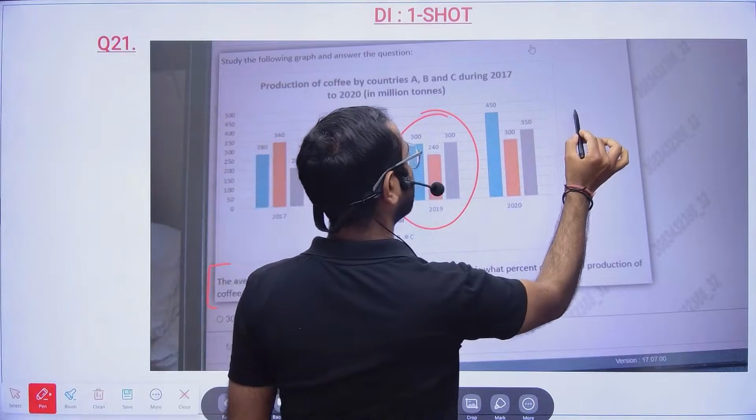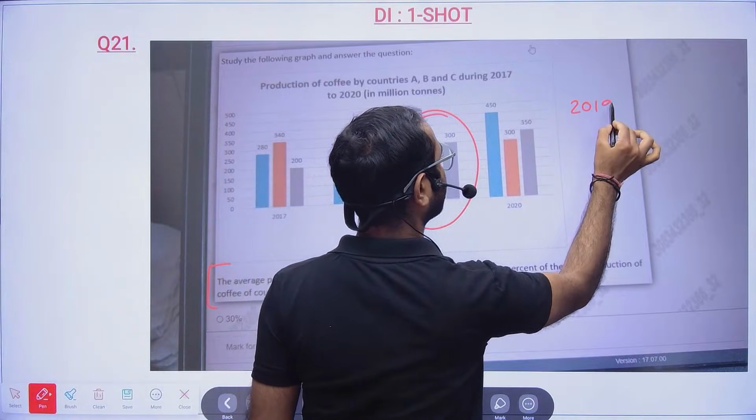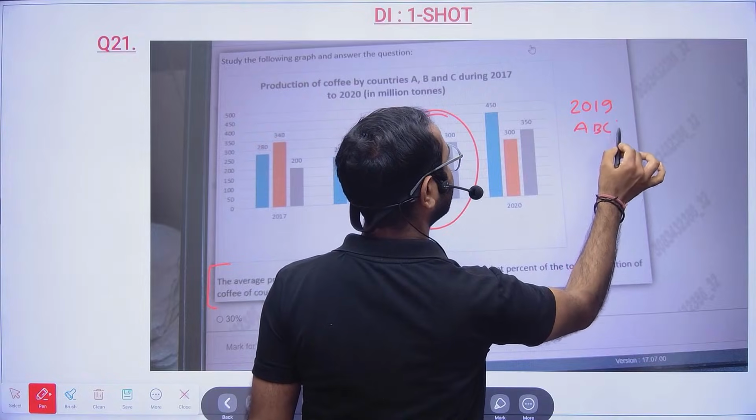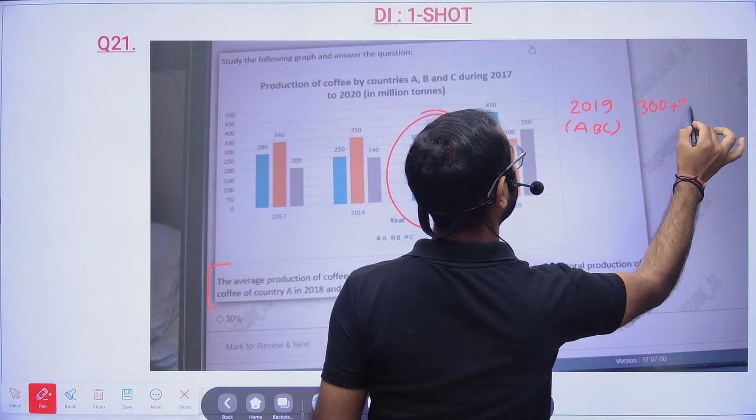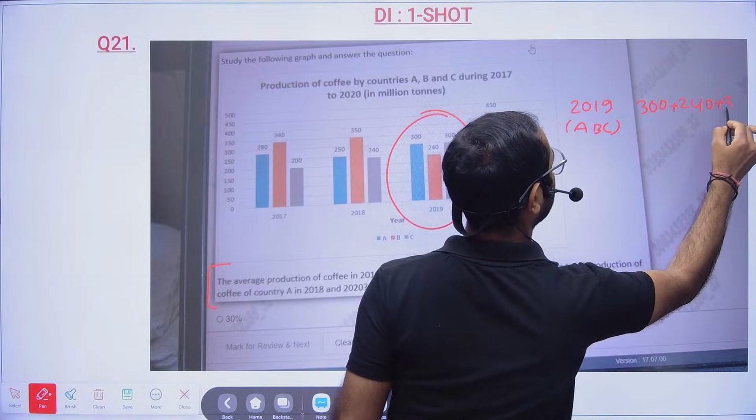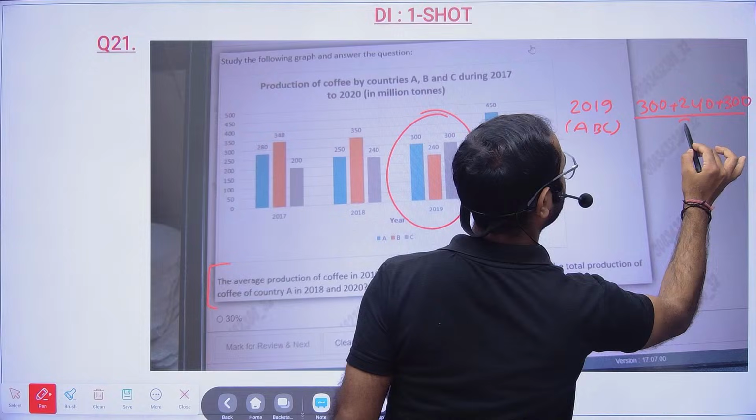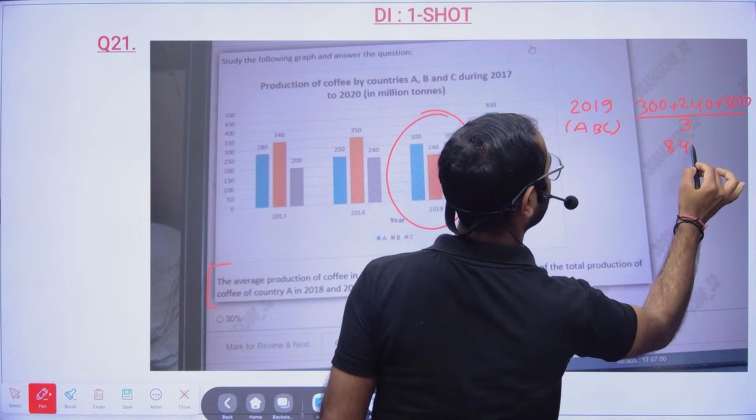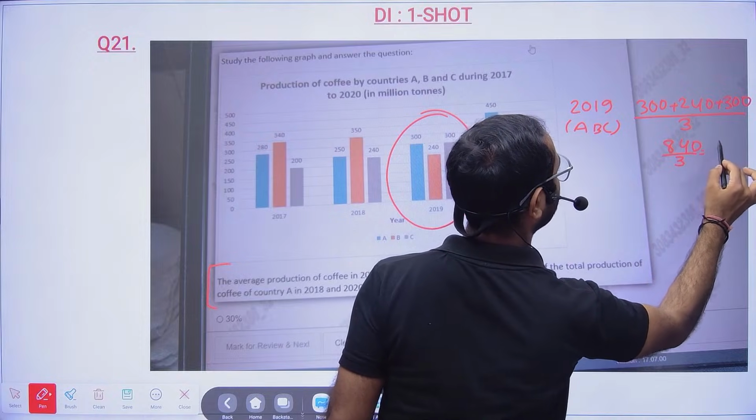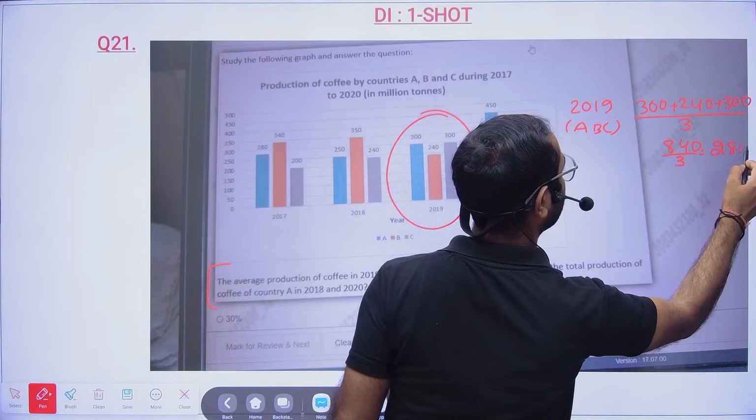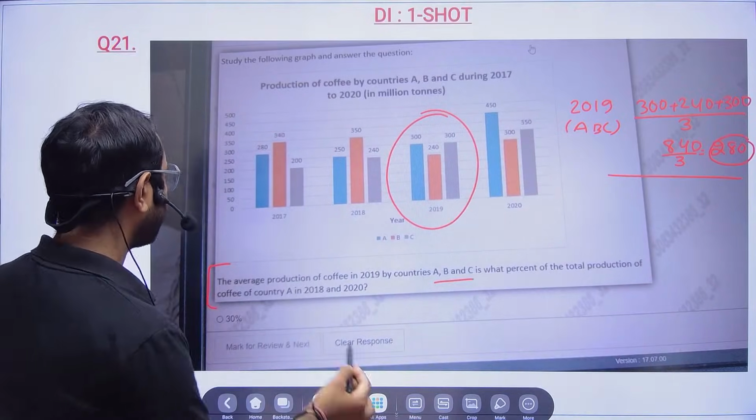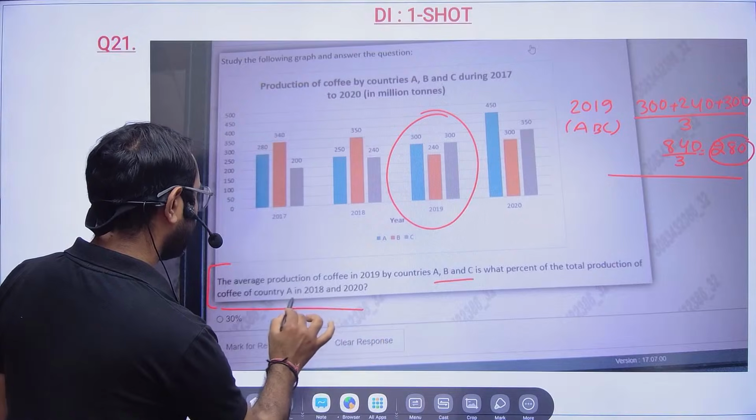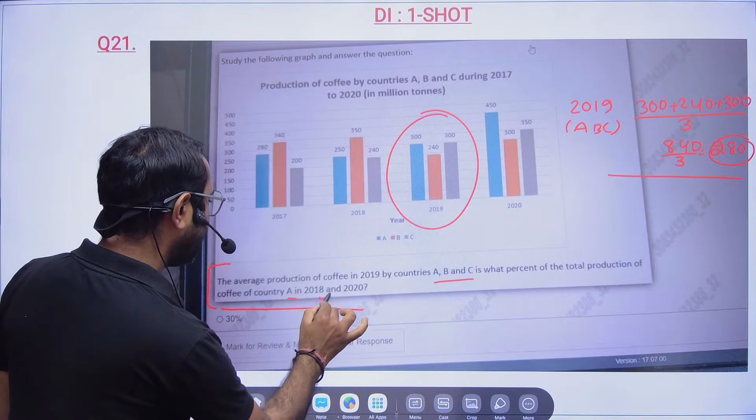So in 2019, average production by ABC. So average will be nothing but add everything. So 300 plus 240 plus 300. Okay, and then divide by 3. It is 840 by 3. 840 by 3 will be 280. Okay, fine. Is what percentage of the total production of coffee in the country A in 18 and 20?